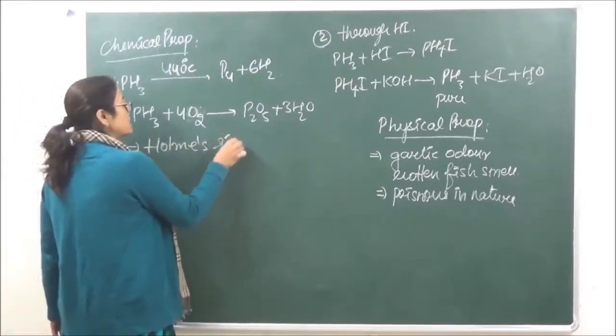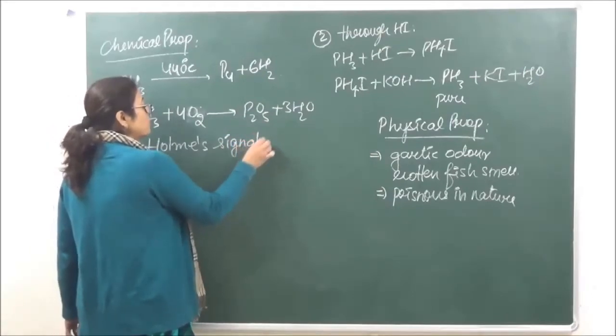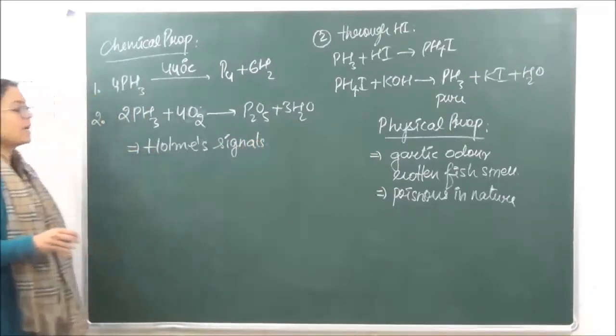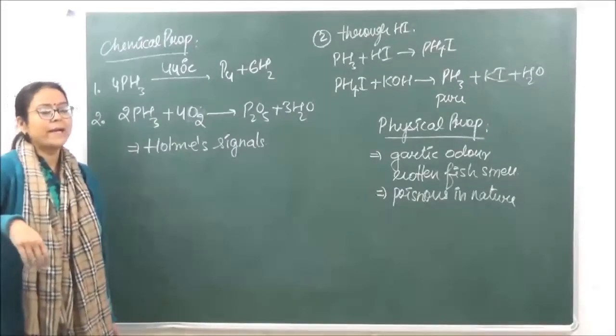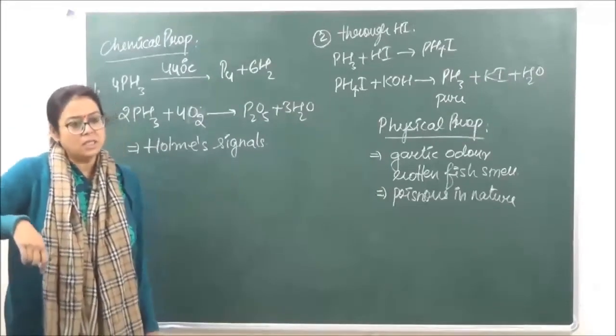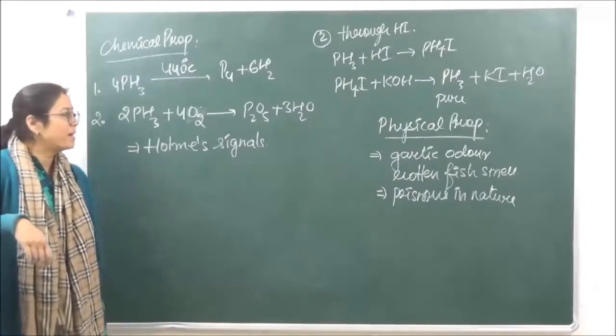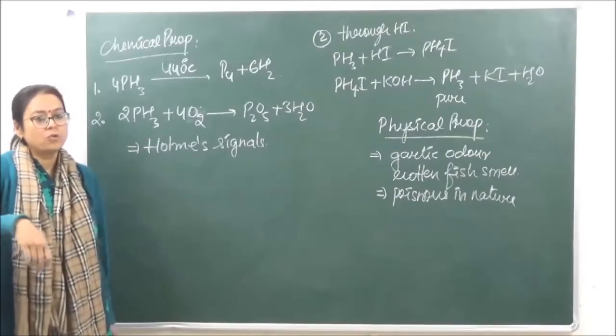This reaction is the base for making Holmes signals. Now what are these Holmes signals over here? These are signals which are given to the ships for any kind of danger which is present under the sea. कोई rocks है या कुछ भी है under the sea, उसके लिए हम इसे use करते हैं.